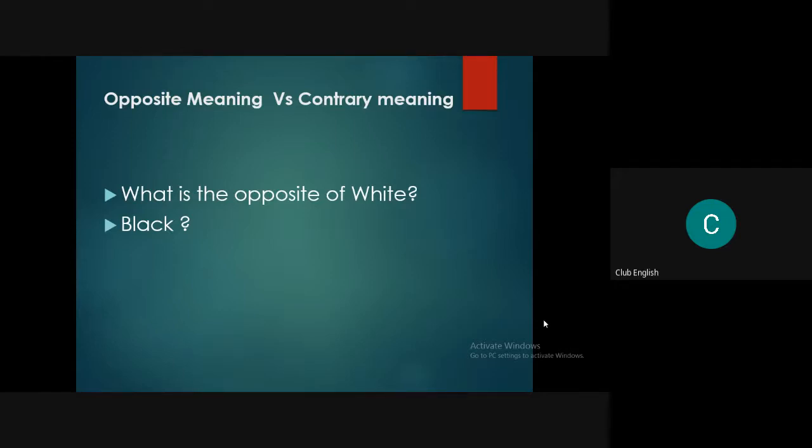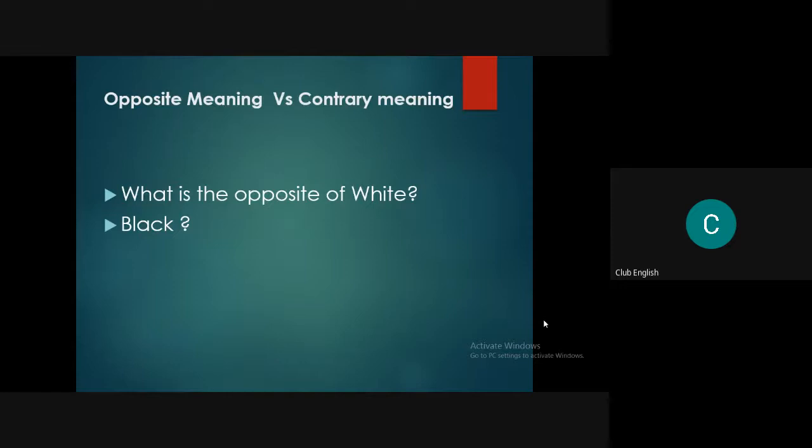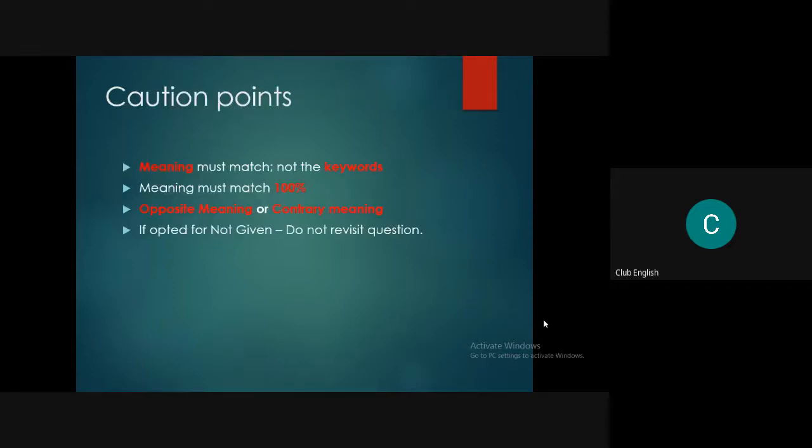So what is the opposite of tall? Short, right? The opposite of tall is short, and the opposite of fat is thin. But in IELTS, the opposite of white can be black or can be gray. That means something which is not white is opposite, so we call it contrary. Now try to understand: the meaning must match 100%, not the keywords. And opposite or contrary meaning is something people are actually not able to spot.